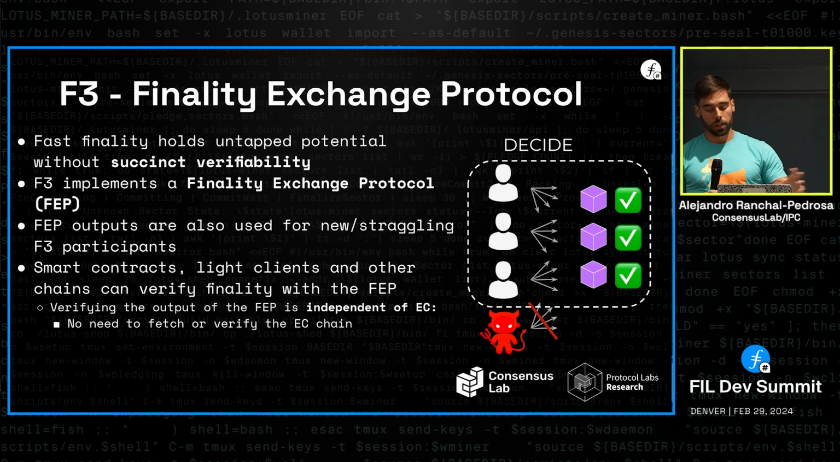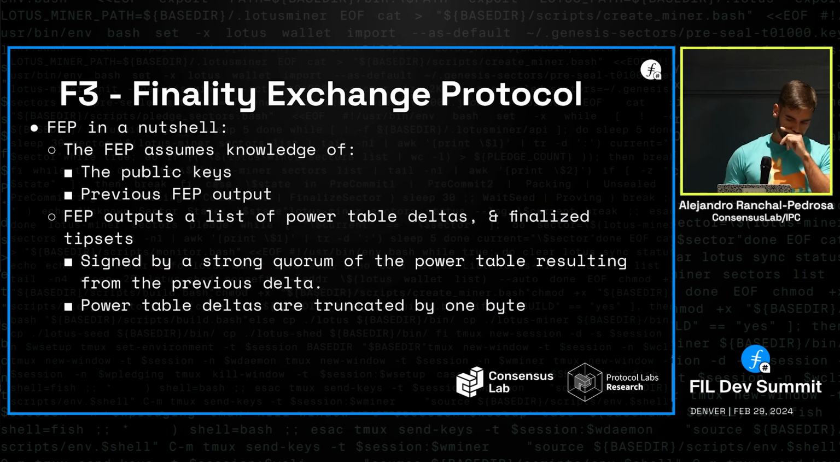So as I mentioned before, we run this special decide step. So in a nutshell, the verifier of a finality certificate needs to know the public keys of the power table and the previous output of the finality exchange protocol, so the previous finality certificate. And what the finality certificate contains is a strong quorum of signatures that are aggregated, the power table deltas, so the changes that occur to the power table as a result of the new finality certificate, and the finalized tip sets that the finality certificate asserts finality for.